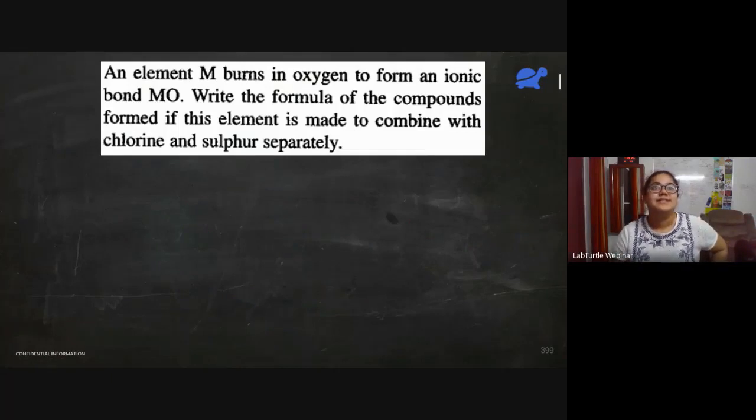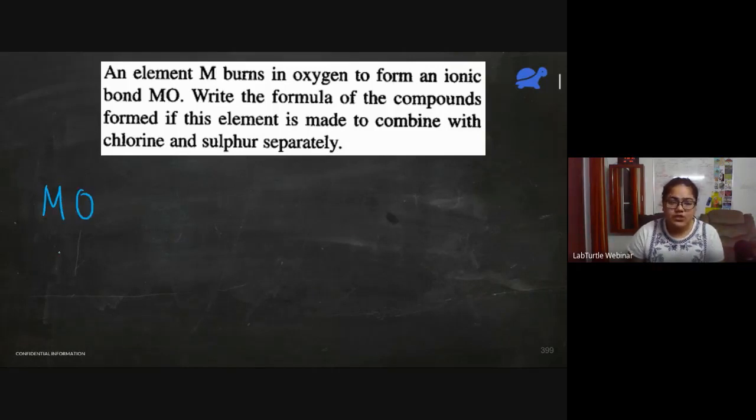Another question. Is it a tough one? Let me discuss. An element burns in oxygen to form an ionic bond, MO. It is forming MO. Meghna, Krish, Arushi, all of them have given answers. Let's see. If MO is the formula of the oxide, let's see what the charge on M was.